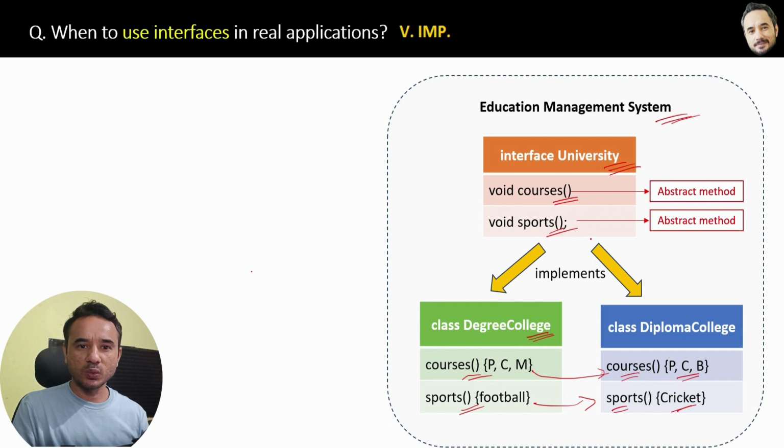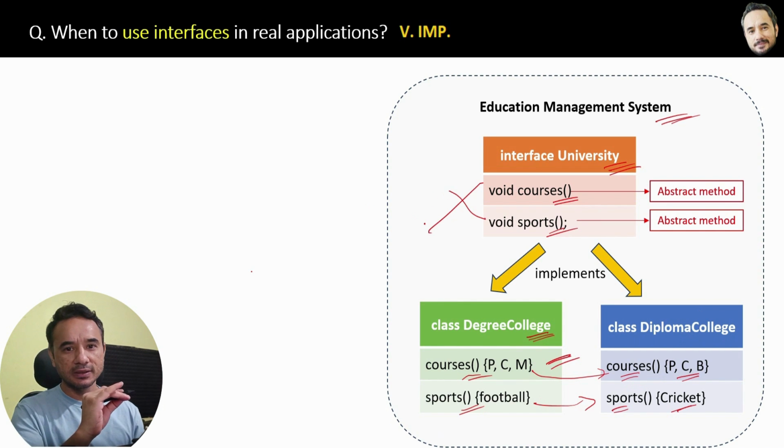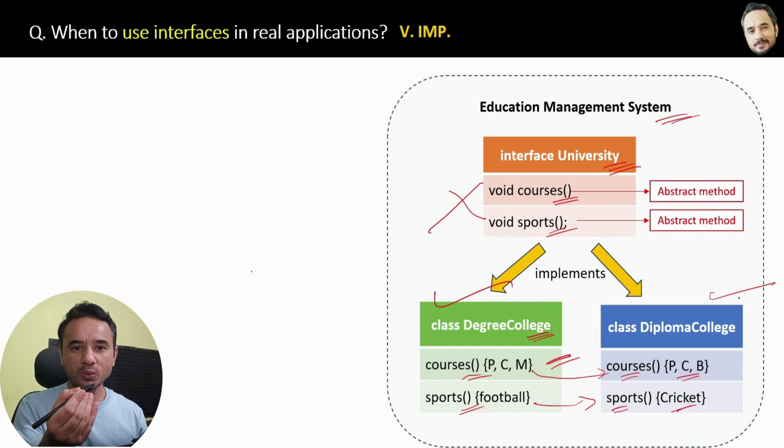Now you may ask, what is the benefit of keeping these abstract methods here? Because after all, at last we have to define them in the child classes. So there is no code reusability also. And even if you remove this interface university, the college class will still work, right? So why this complexity? And yes, you are correct, we can remove the interface, but listen carefully.